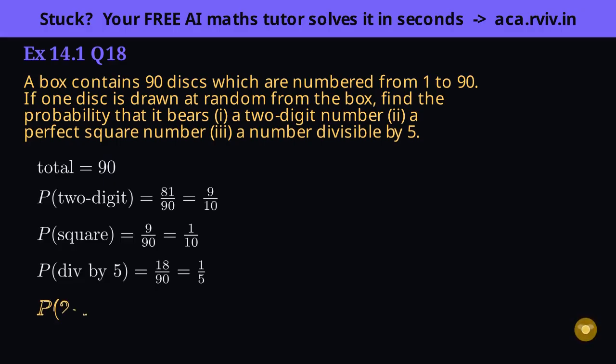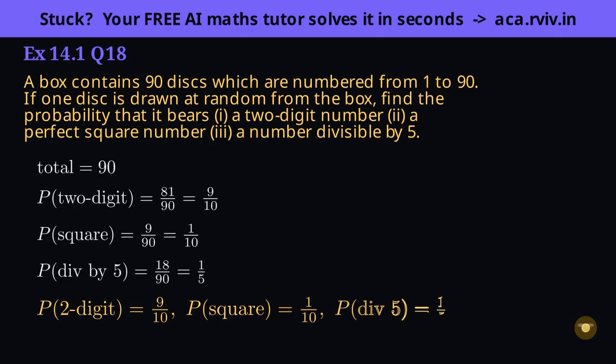Insight: every part lived or died on nailing the favorable set exactly: counting the complement for 2-digit, listing squares carefully, dividing for multiples. Get the count right and the fraction writes itself.